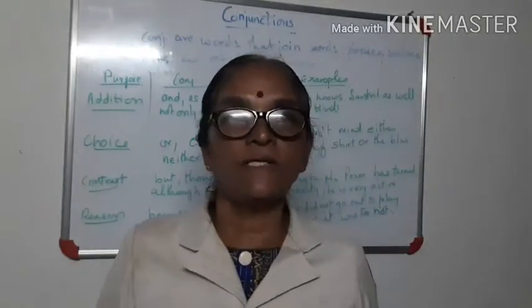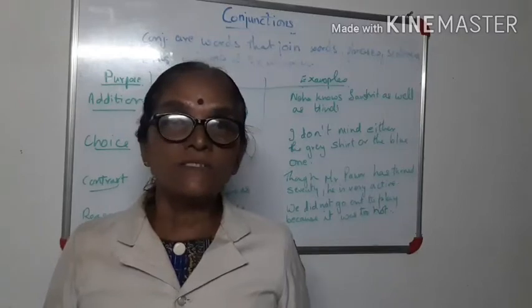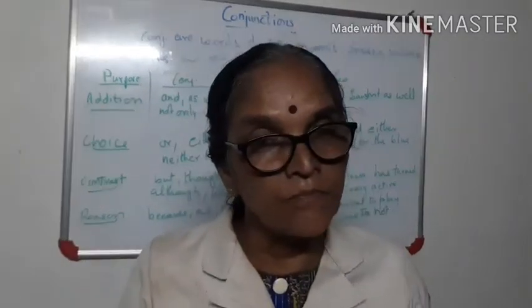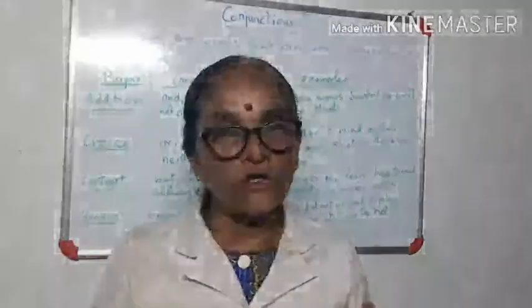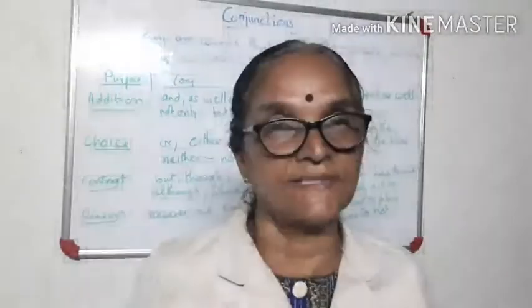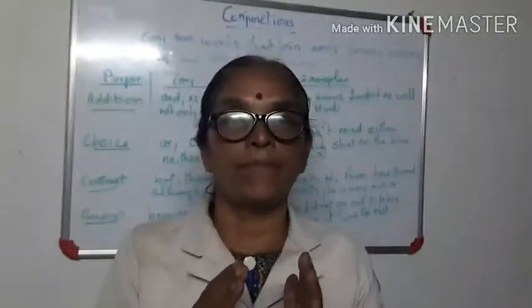So just try to understand that conjunctions are words which are used to join two words, two sentences, two clauses, and two phrases. You're using them to join them.